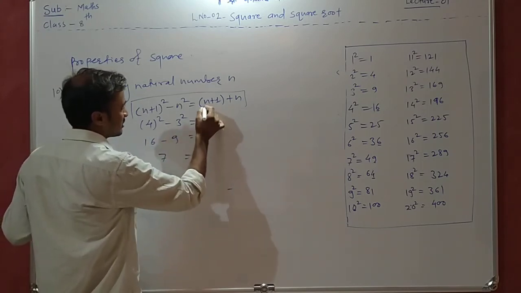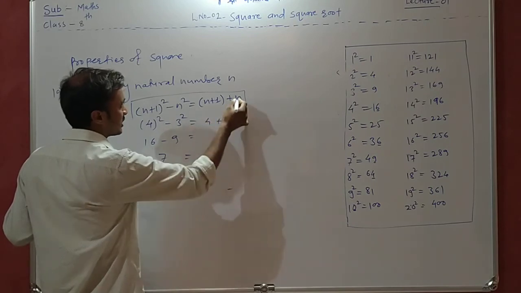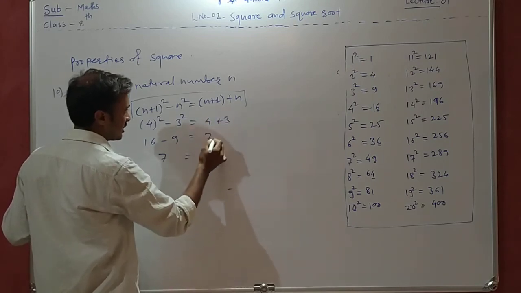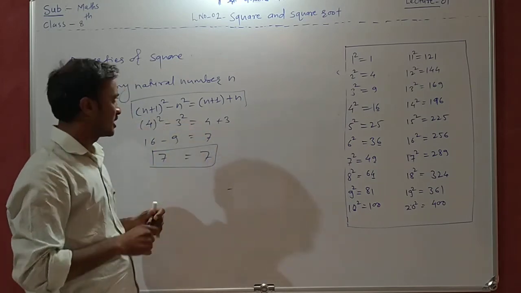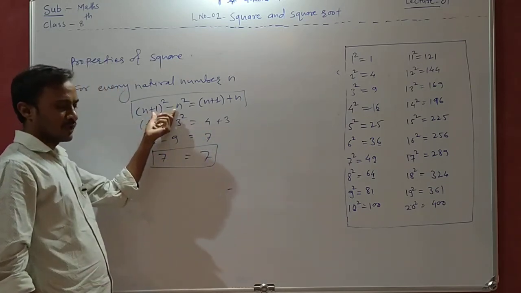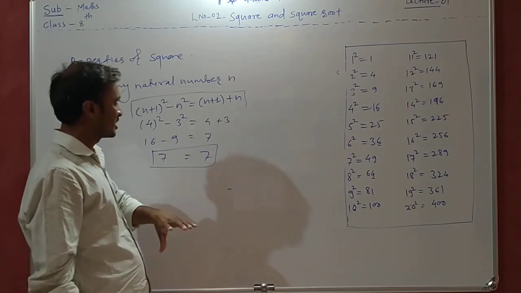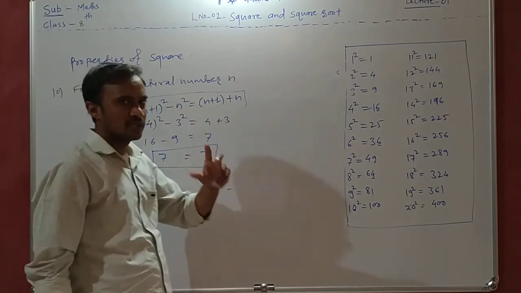But here see, n plus 1 means 4, n कितना है आपके पास में 3, means ये अपन कितना लेंगे 7 is equal to 7. इस प्रॉपर्टी का मीनिंग एक ही है, the square of difference of two consecutive natural numbers is equal to their sum.